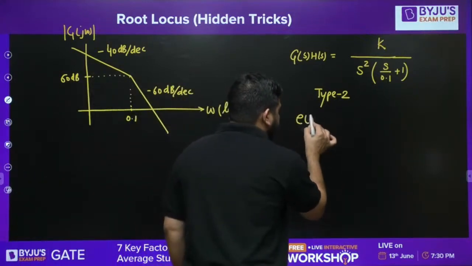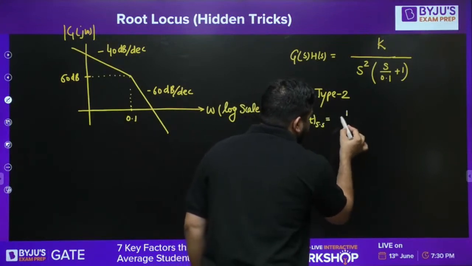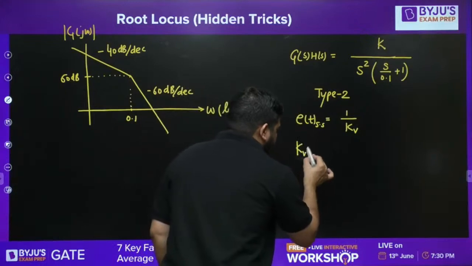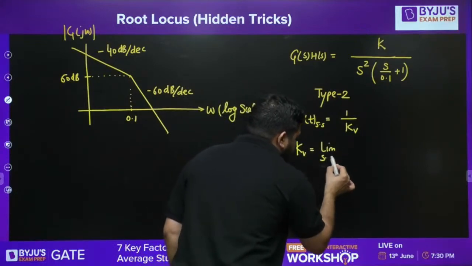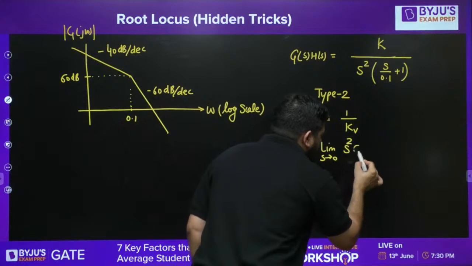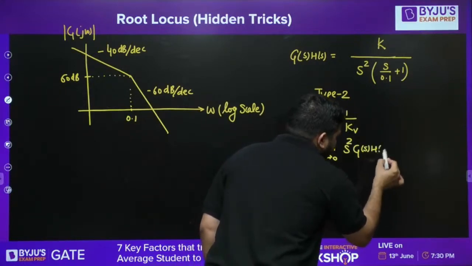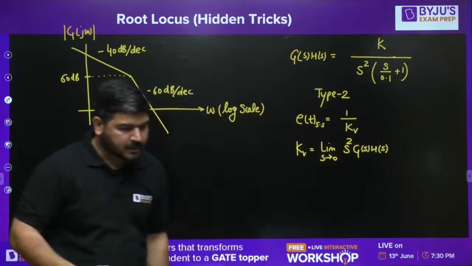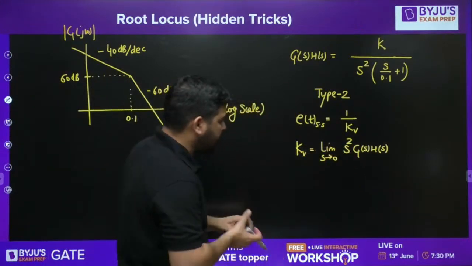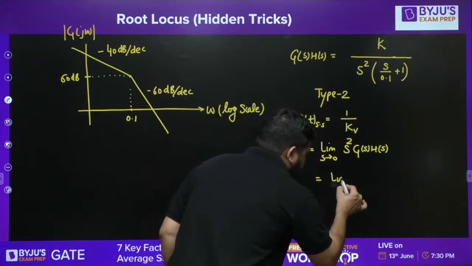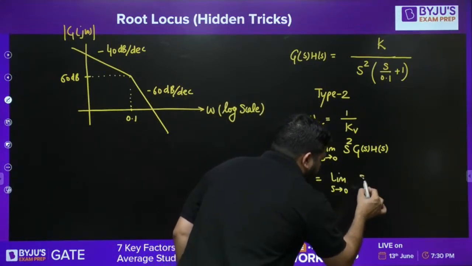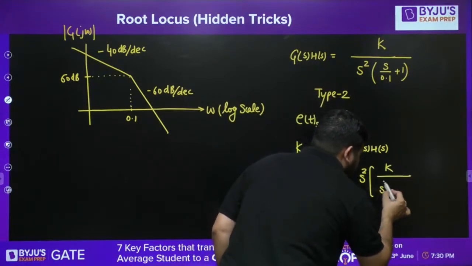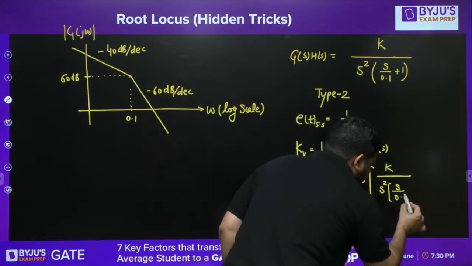We know that the steady state error is equal to 1 over Kv. Now how to calculate this Kv? Kv will be the limit as S tends to 0 of S squared G(S)H(S). This is how we calculate Kv, the velocity error constant. Now let's try this. If I put the G(S)H(S) value here, S squared into K divided by S squared into S divided by 0.1 plus 1.